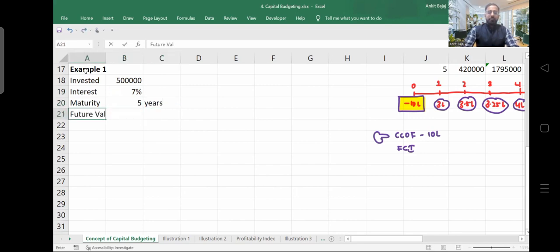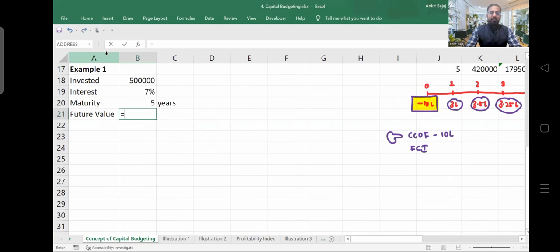Calculate future value. What is going to be the future value here? Quickly tell me the answer. Simply you have to apply the formula. Here present value is given, then multiply 1 plus R, R is 7%, then close the bracket, then to the power 5. This formula you have to apply and you will be getting the answer. Answer is 7,01,275. Is it clear? Yes.